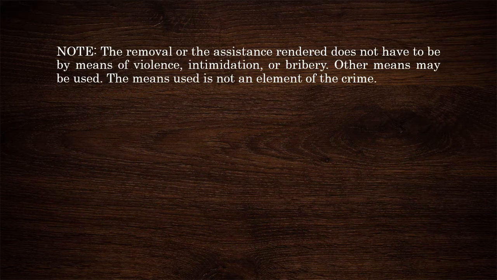Take note that the removal or the assistance rendered does not have to be by means of violence or intimidation or bribery. Other means may be used. Also, take note that the means used is not an element of the crime. As I have already explained, there are only two elements for purposes of the crime of delivering prisoners from jail.